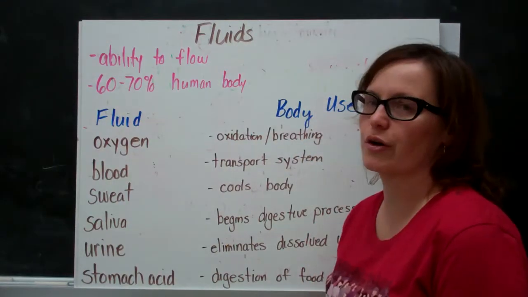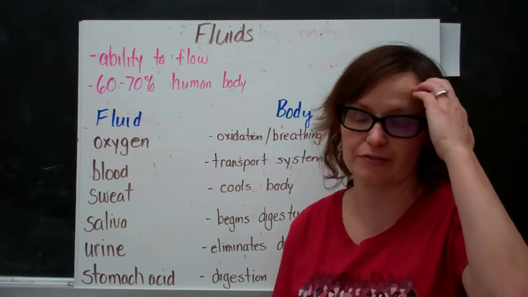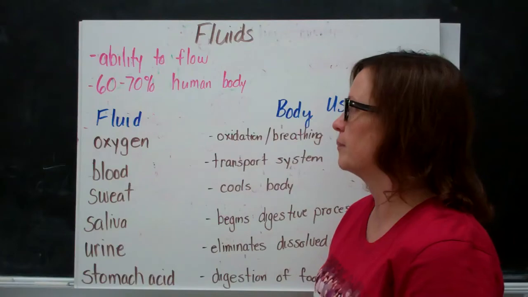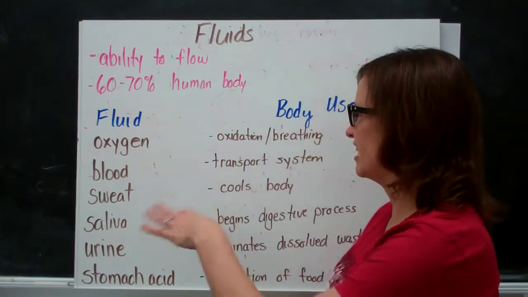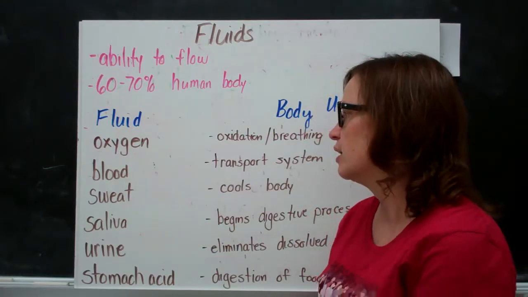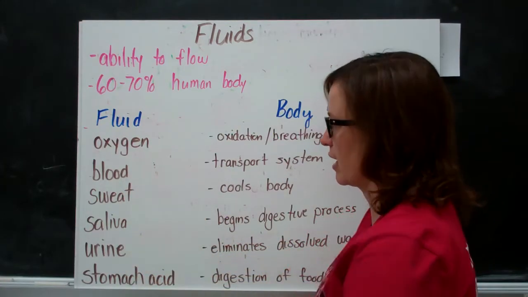For this video, we're going to be talking about fluids. Now remember, fluids is anything that has the ability to flow, and we talked about water and gas as both being fluids. 60 to 70% of the human body is made up of fluids. And here are some examples of the different fluids and what their uses are in the body. So the fluids would be oxygen, blood, sweat, saliva, urine, and stomach acid.